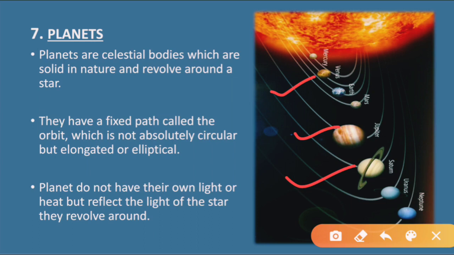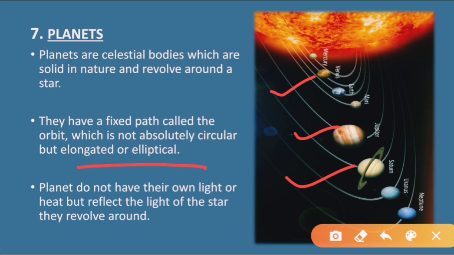The path is elongated or elliptical. Elongated or elliptical means it is long on both sides. You can imagine the shape of an egg. It is not exactly round in shape, but it is a little bit elongated.